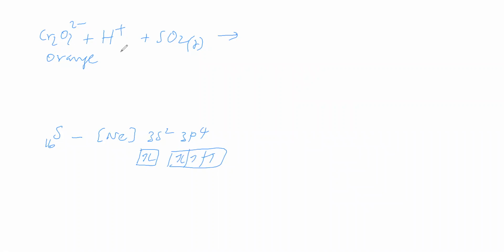This ground state configuration says that sulfur has 2 unpaired electrons. Therefore, it can show oxidation number either -2 or +2. -2 by gaining 2 electrons to get an octet, +2 by losing 2 electrons through covalent bonding.